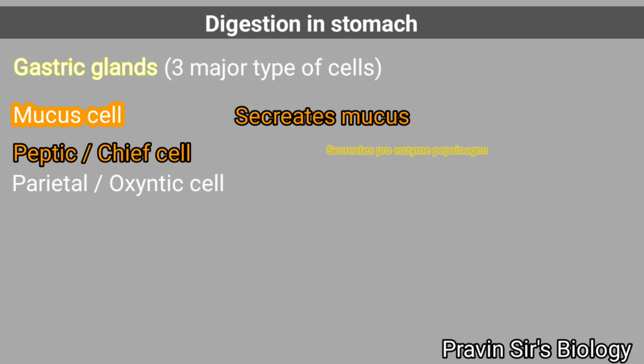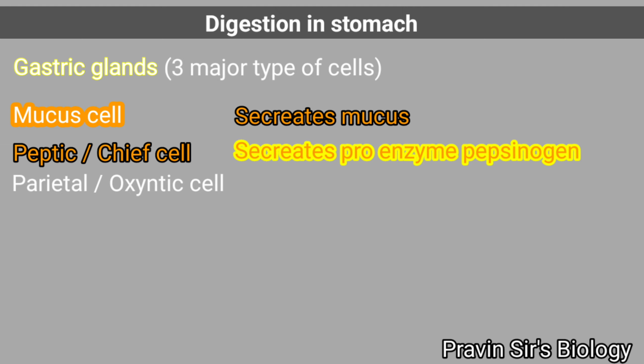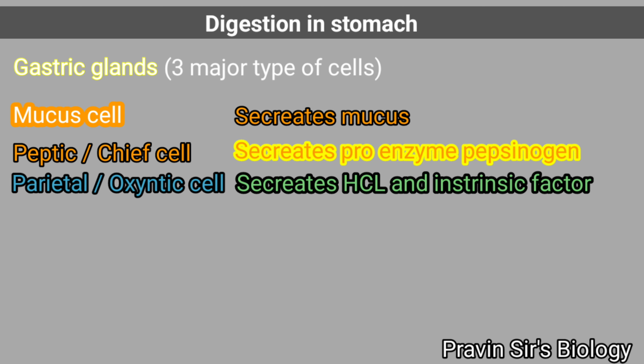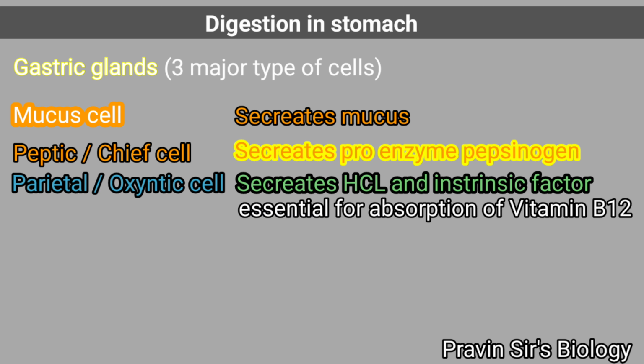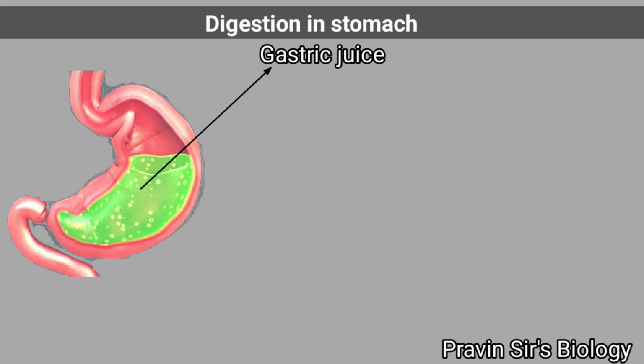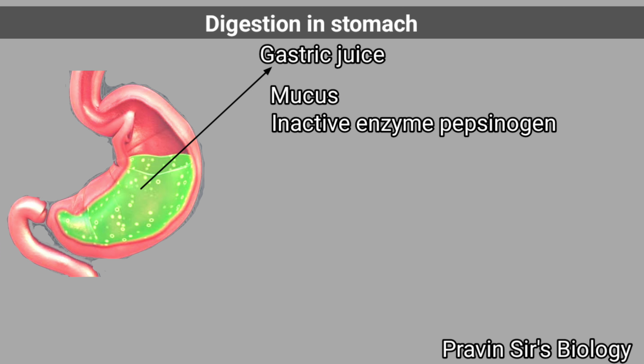Peptic cell secretes proenzyme pepsinogen. Parietal cell secretes HCl and an intrinsic factor, which is essential for absorption of vitamin B12. The gastric juice contains mucus, inactive enzyme pepsinogen, HCl, and intrinsic factor.